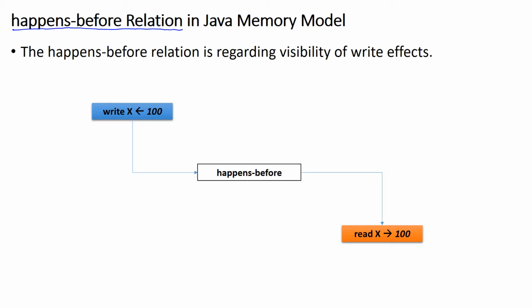So for example, if there is a happens-before relation between this write statement and this read statement, the effect of this write statement is visible to this read statement. As a result, this read statement will read the latest value assigned to variable x in this write statement. So it reads 100.